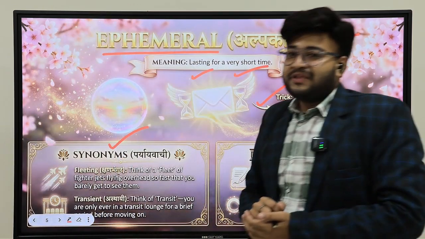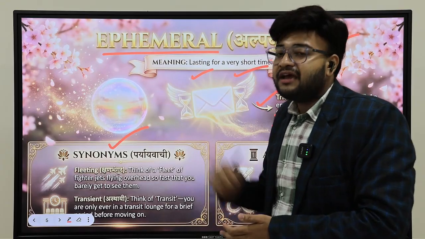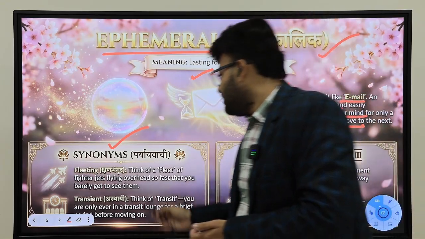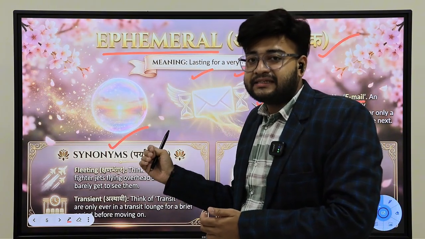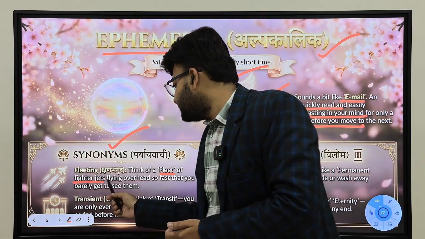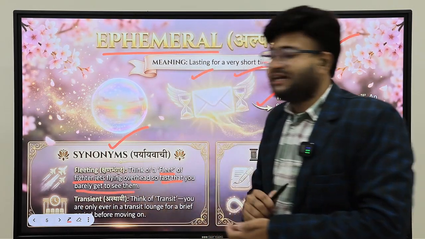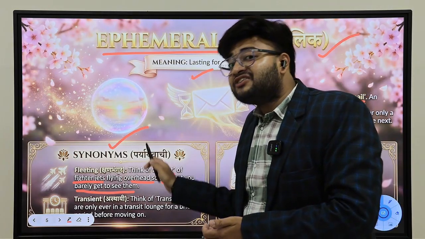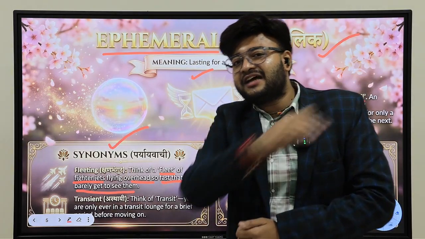Now, fleeting. What is fleeting? Fleeting is a synonym of ephemeral, which is lasting for a very short time. Now, think of a fleet. Fleet means what? A group of fighter jets. Yes, a very large number of fighter jets flying overhead so fast that you barely get to see them. Suppose a fleet of aircraft is flying just above your head.